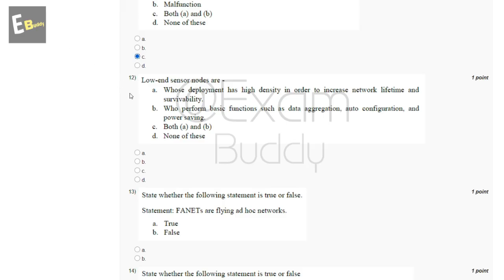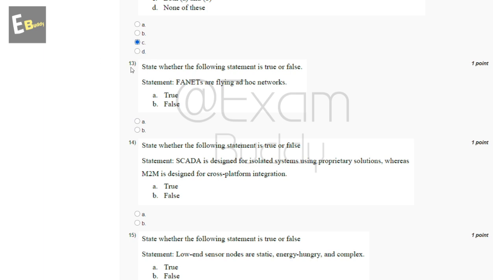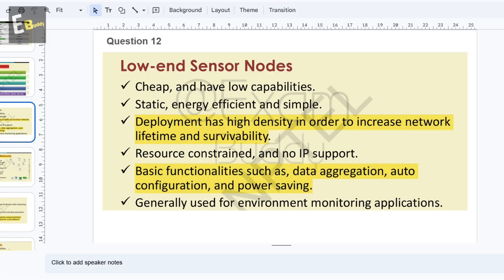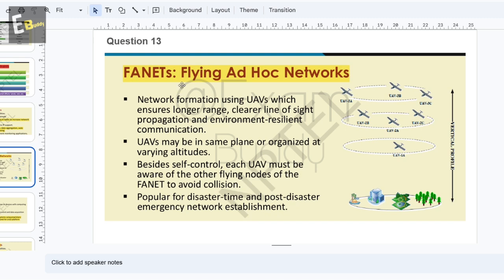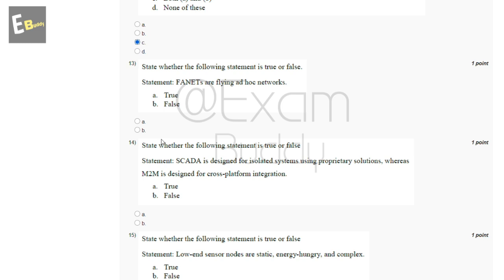So the answer of question 12 is C, both A and B. Now the 13th question: state whether the following statement is true or false. Planets are flying ad hoc networks. The options are true and false. So the answer of our question 13 is true.